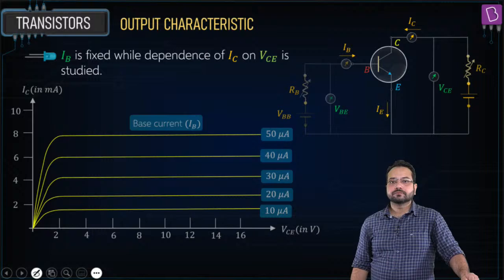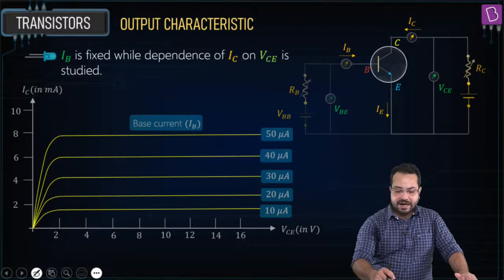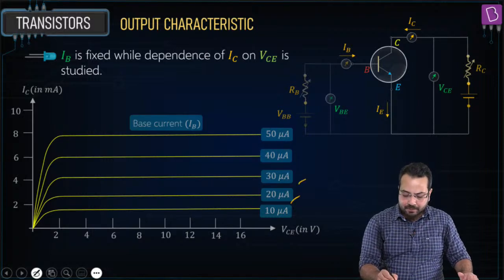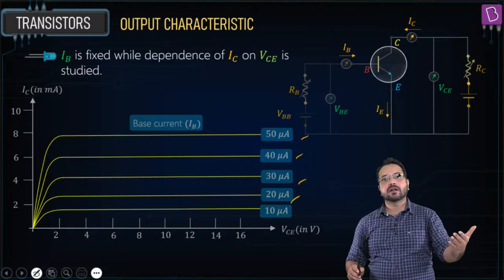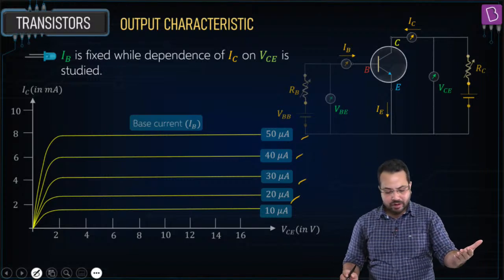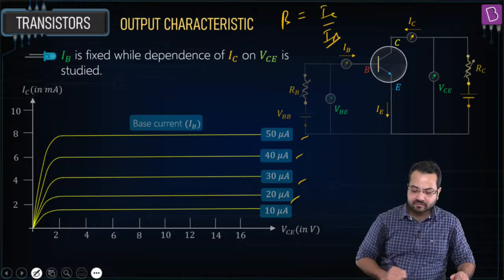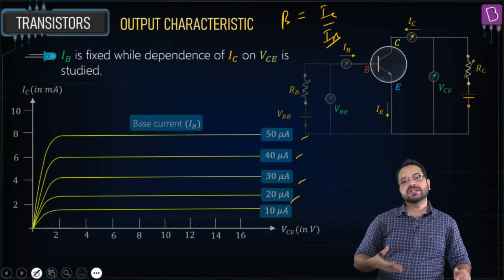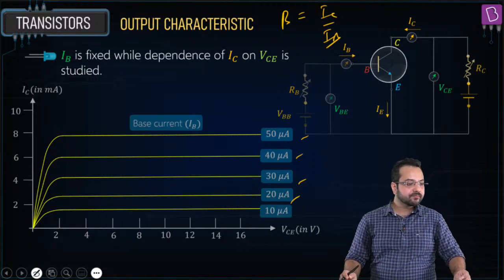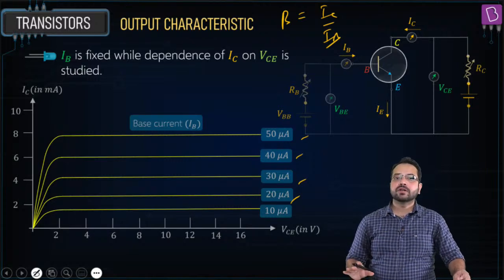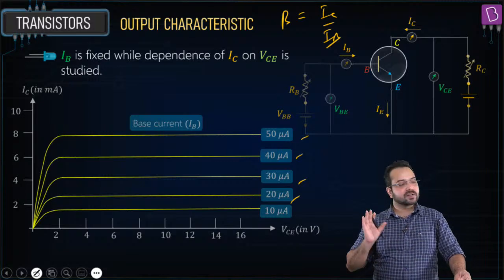Is that clear? And as we draw this graph for higher base current, obviously the collector current is going to increase. We know that very well because beta is equal to IC upon IB. So if we increase IB, then IC is also going to increase. So is this absolutely clear? The output characteristics of a transistor, is that clear?